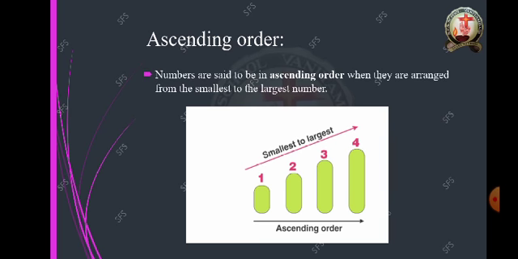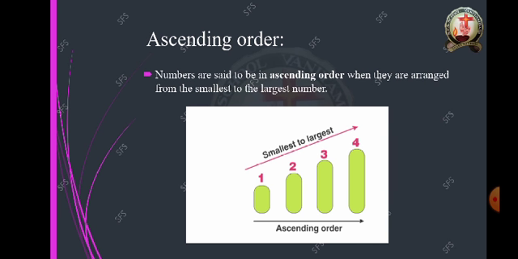Numbers are said to be in ascending order when they are arranged from the smallest to the largest number. When numbers or anything is arranged from the smaller one to the bigger one, that is the ascending order.